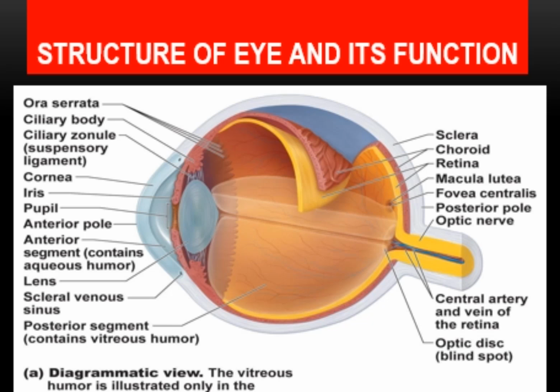Because of this, the lens bulges forward and the eye is accommodated for near vision. यानी अगर ciliary muscles जो है contract हो रहे हैं, then the eye is accommodated for the near region. Near region के लिए ciliary muscles को contract होना पड़ेगा, and the ciliary body is moved inwards and forward, and it focuses the lens for near vision. When ciliary muscles are relaxed, it results in paralysis of accommodation.